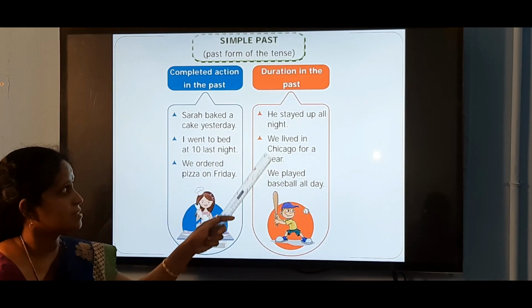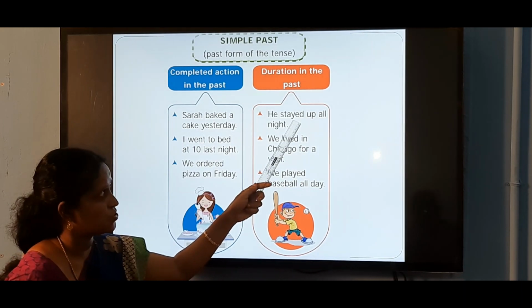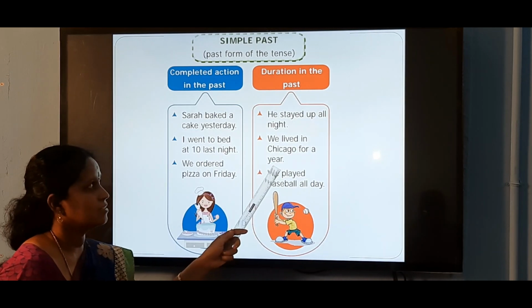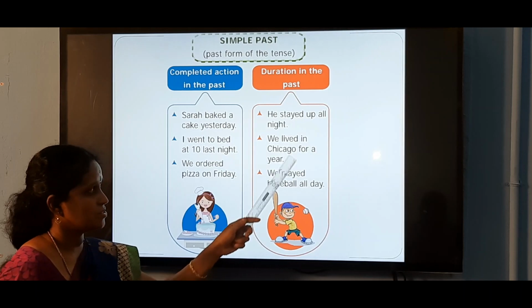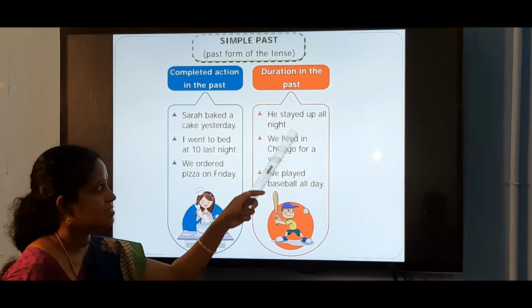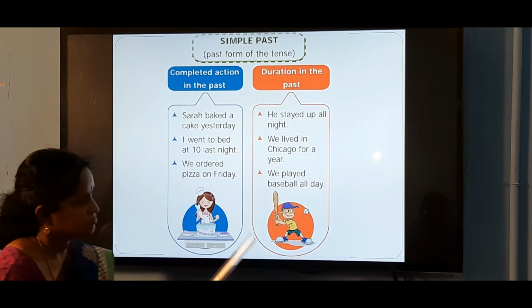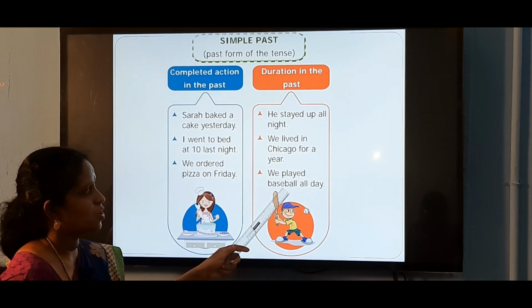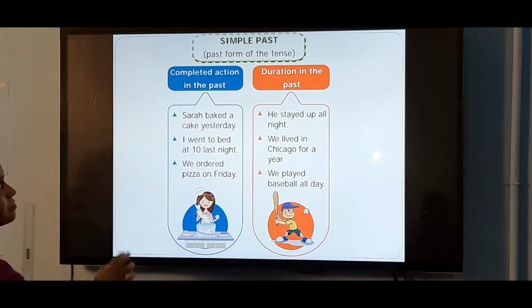Duration in the past. He stayed up all night. Stayed is the tense used here. We lived in Chicago for a year, not now. Once upon a time we lived in Chicago. Lived is the tense used here, simple past tense. We played baseball all day. When I was a child, I used to play baseball. We played baseball all day.